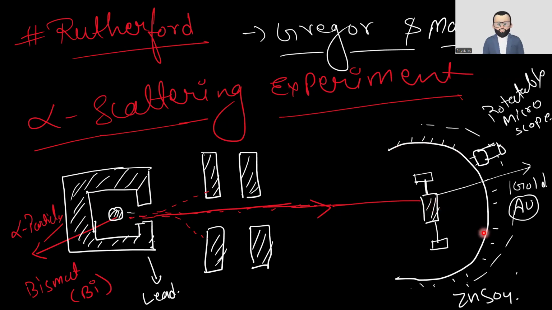Then they have a circular disc, as you can see, and there they put a microscope which is used to rotate around. You already read this. The main point to remember is that this screen is coated with ZnS, zinc sulfide, and this is gold. Whenever the alpha particle strikes the screen, it starts to show scintillations, a sharp sparkling thing, a spark, and there we put the microscope and find the angle.